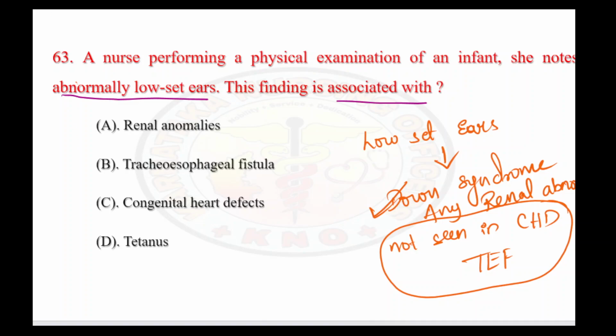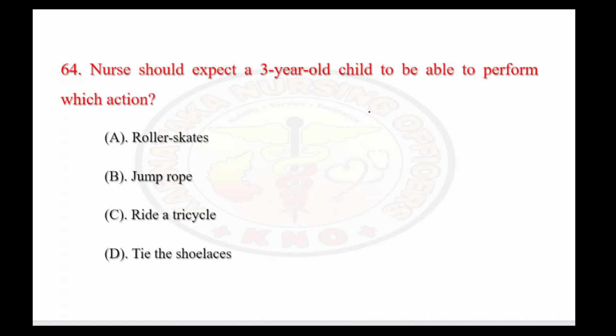So the right answer is option A. It is not tetanus or TEF or congenital heart disease. The right answer is renal anomalies. In renal anomalies, we are going to see abnormally low set ears in the infants. So let's see the next question.